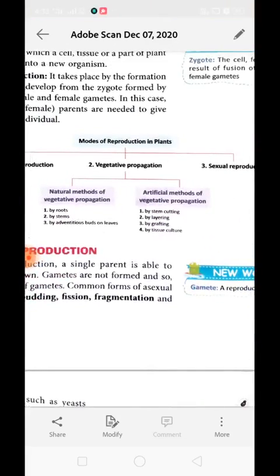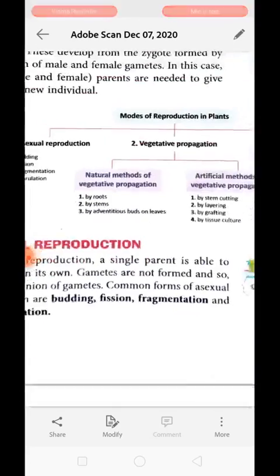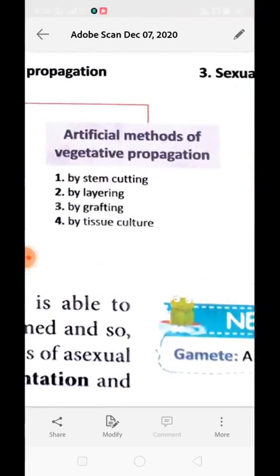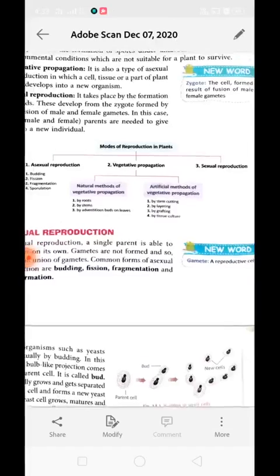Vegetative propagation can be of two types: a natural method of vegetative propagation, and the second one is the artificial method of vegetative propagation, which is done by us, obviously. So these are all given over here. We will study each of the points one by one.